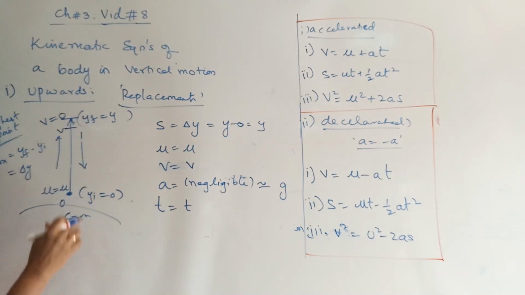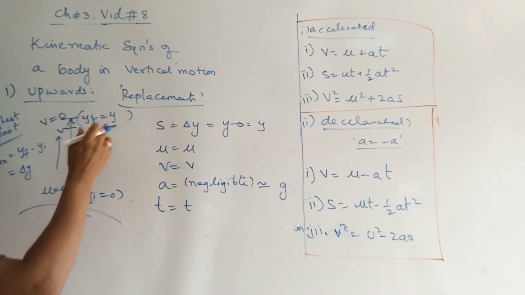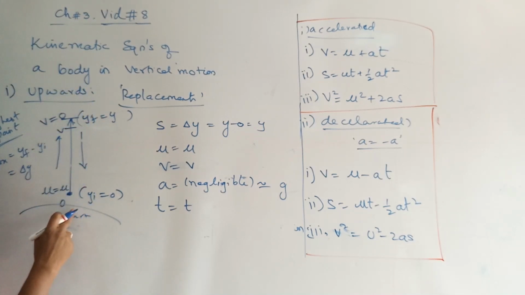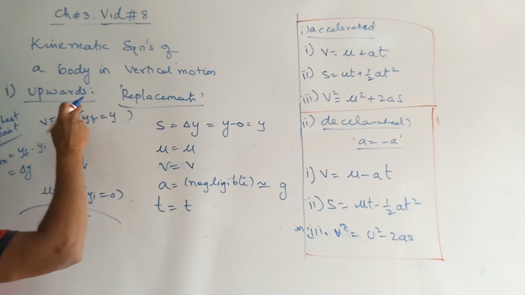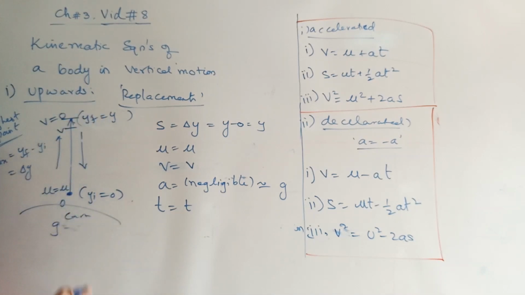While coming downwards, the velocity starts from 0. It's a freely falling body. The body starts here and reaches here. When it is starting here, the initial velocity is 0. The final velocity is V, before hitting the ground. But once it hits the ground, that also comes to 0. Accordingly, these are the changes we need to make in order to write the equations for the vertically upward body.